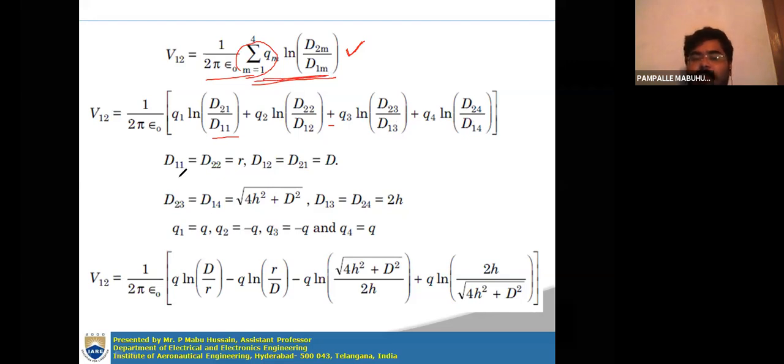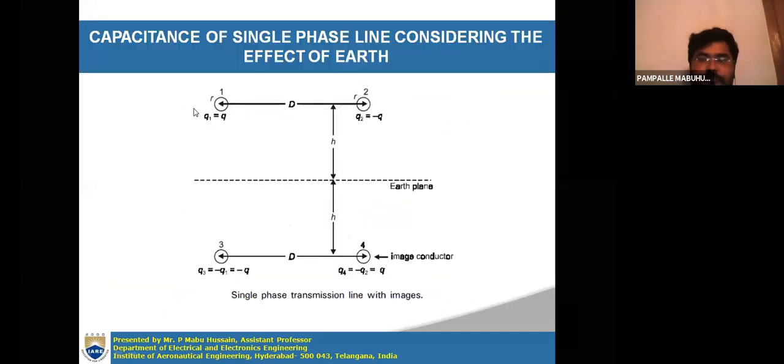Now you know that the self distances d11, d22 will be represented with r while doing the capacitance calculations, and the distance from conductor 1 to 2 or 2 to 1 will be capital D. From the diagram you can see, go to the previous diagram, the distance between 1 and 2 is capital D, and 3, 4 also capital D. The distance from 1 to 3, if you observe, what is 1 to 3?